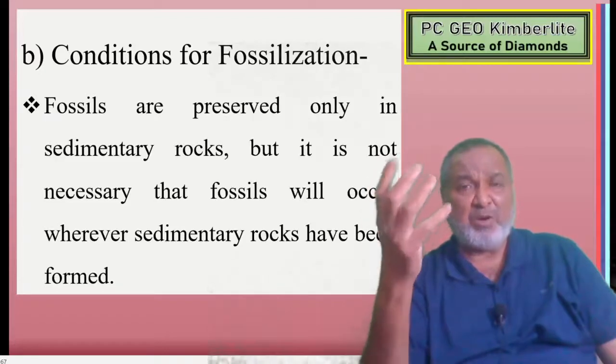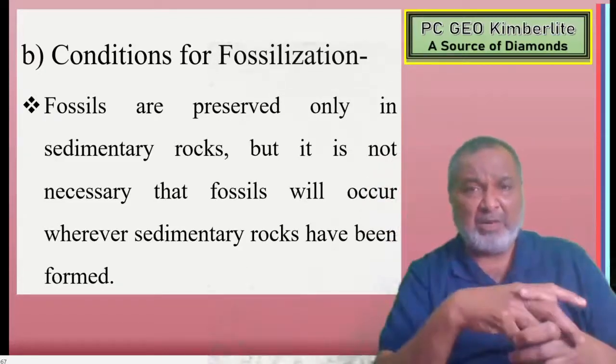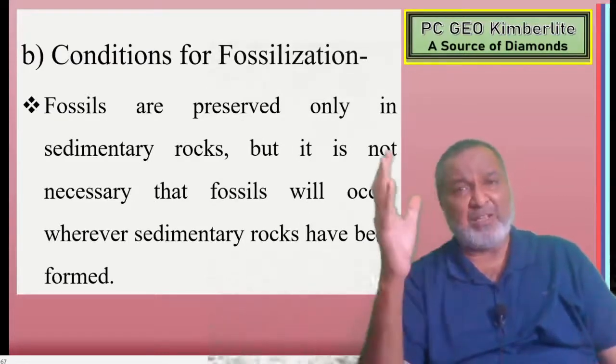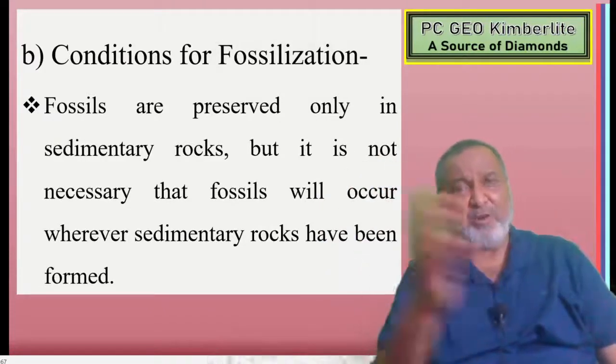Sedimentary rocks are secondary rocks. They are formed in the normal environment. So erosion, that is first weathering, mechanical weathering and chemical weathering, will be there, then transportation. That is the erosion process.